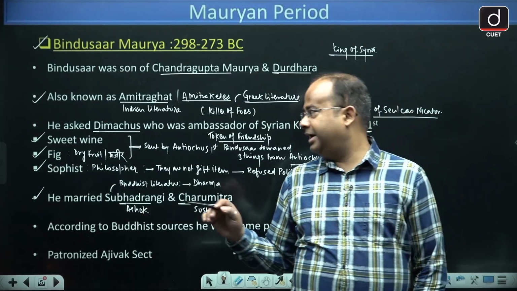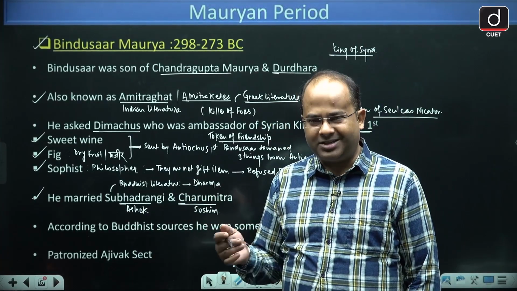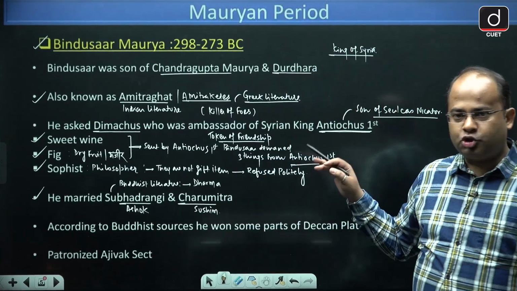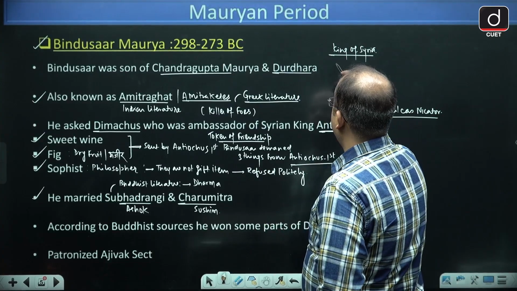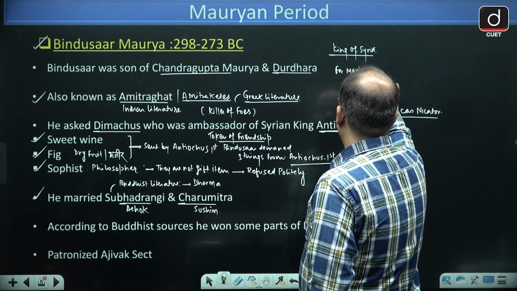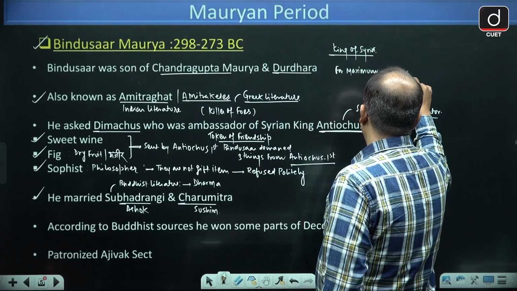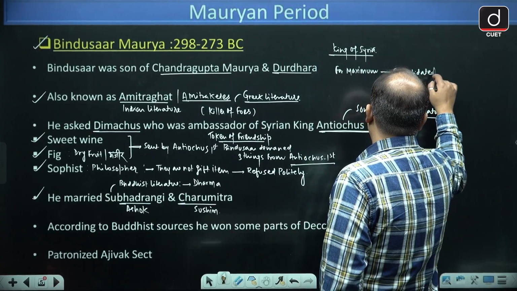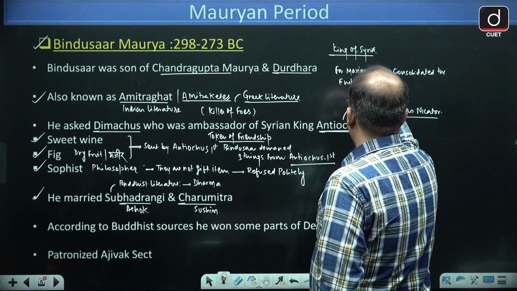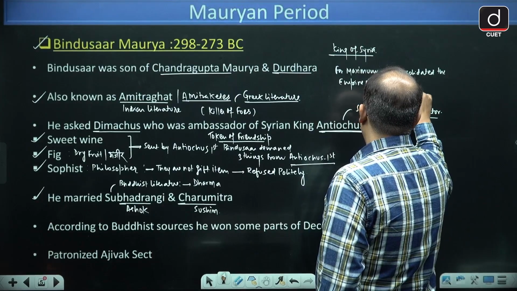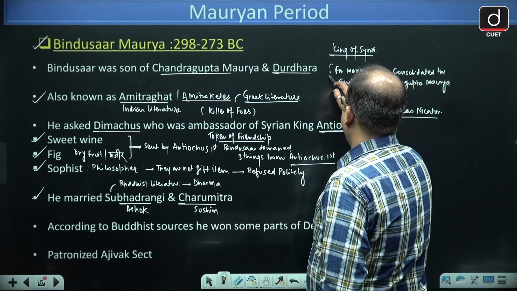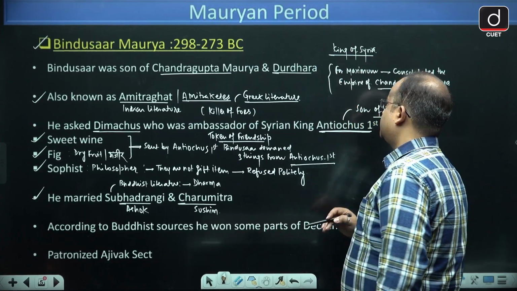Now guys, according to some of the Buddhist literature, Bindusar, for the maximum part, consolidated the empire of Chandragupta Maurya.